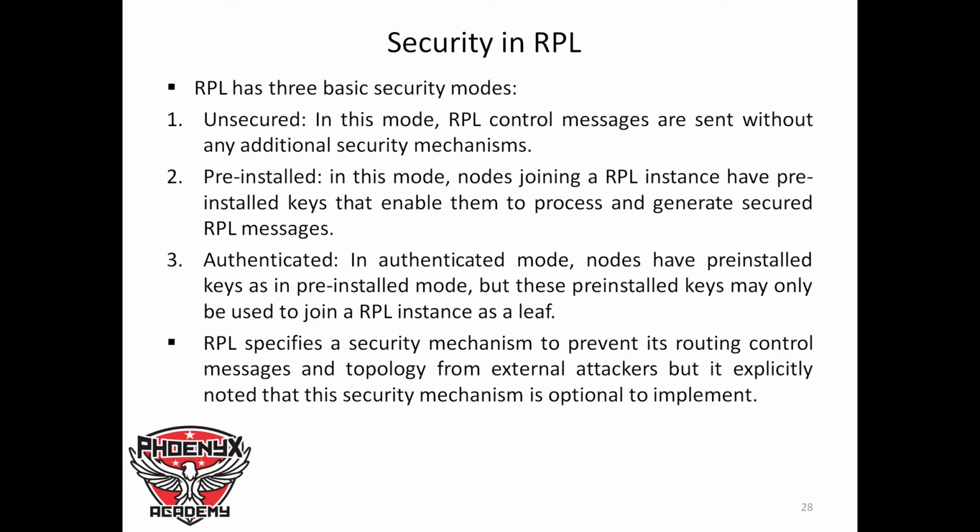Move to security in RPL. Now, RPL has three basic security modes. We have the unsecured. In this mode, RPL control messages are sent without any additional security mechanisms. And we have the pre-installed, where in this mode, nodes joining an RPL instance have pre-installed keys that enable them to process and generate secured RPL messages. And we have the authenticated. In authenticated mode, nodes have pre-installed keys as in the pre-installed mode, but these pre-installed keys may only be used to join an RPL instance as a leaf.